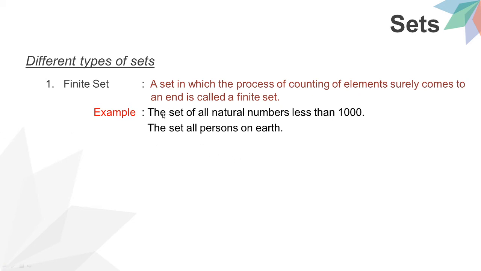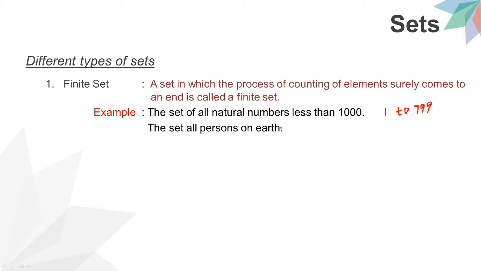See, a set of all natural numbers, but it should be less than 1000, means under 1000 only we can take the numbers, means 1 to 999, because less than 1000.